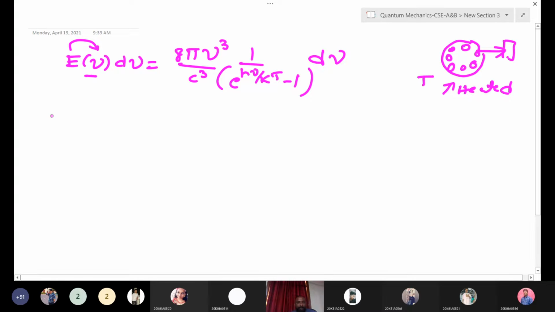Now we will convert this equation into terms of wavelength. How will we convert? We will write the expression E of lambda d lambda, in terms of wavelength. Nu means frequency, lambda means wavelength. Now we have to convert here. What do we know? Nu is equal to c by lambda.